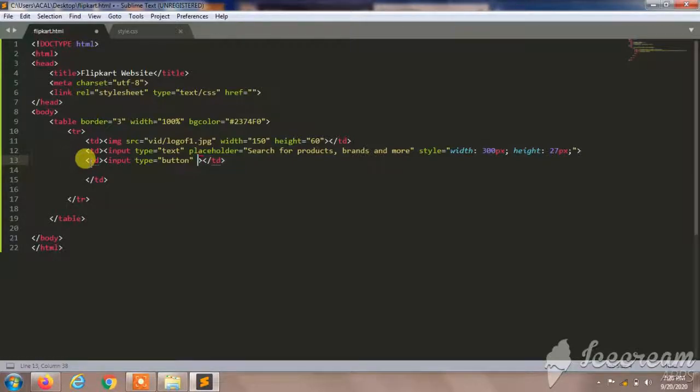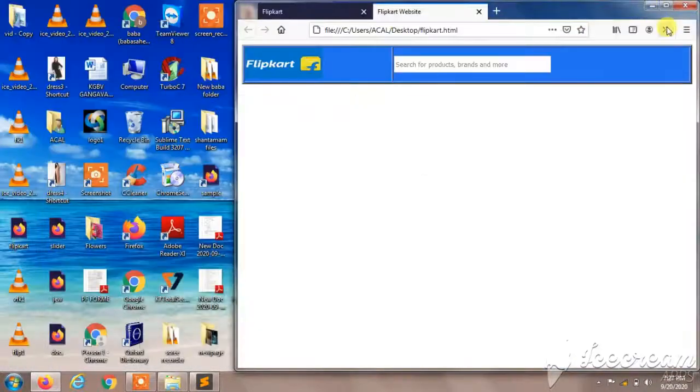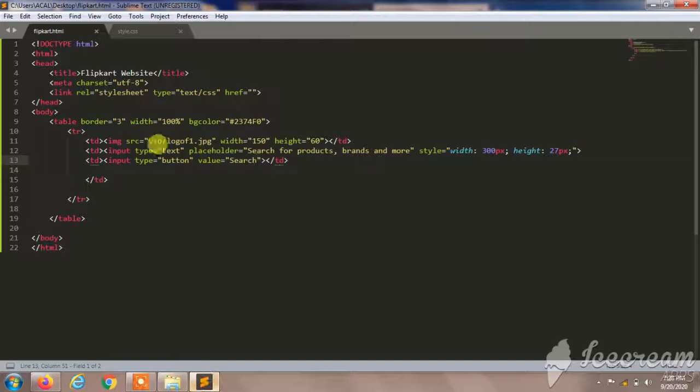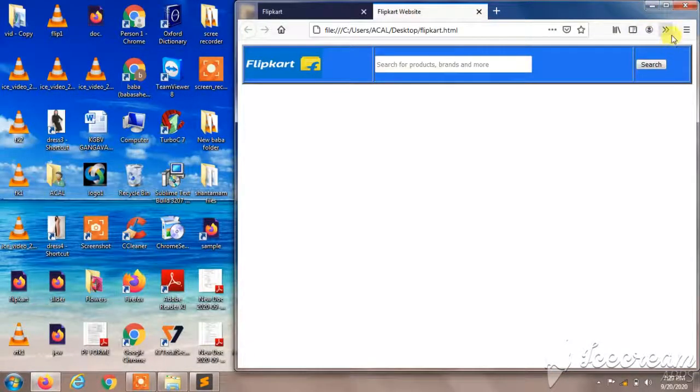And I'll remove this name and I'll give value. Value will be search, because we can see that the button was with the value. So search, and I'll save this, Control S, and I'll reload this. It was in the next border, a little bit far from the placeholder, so I'll remove this. I'll remove this TD also here, and now I'll save this again and I'll reload here.